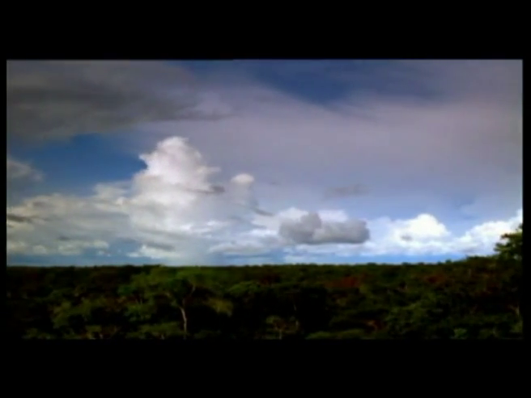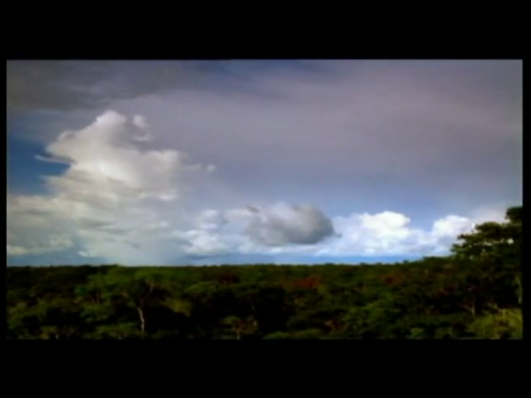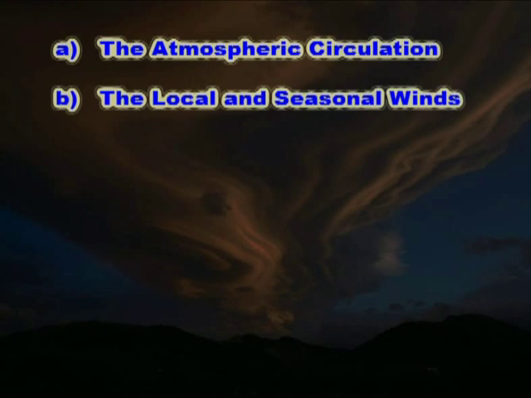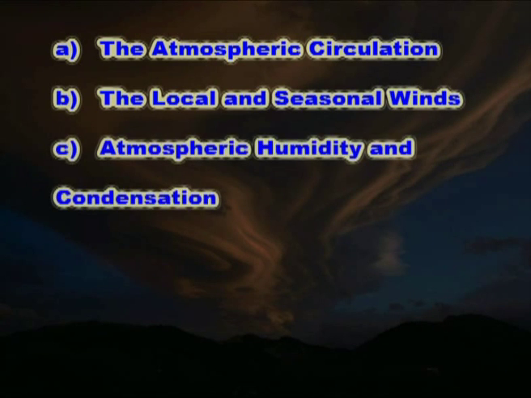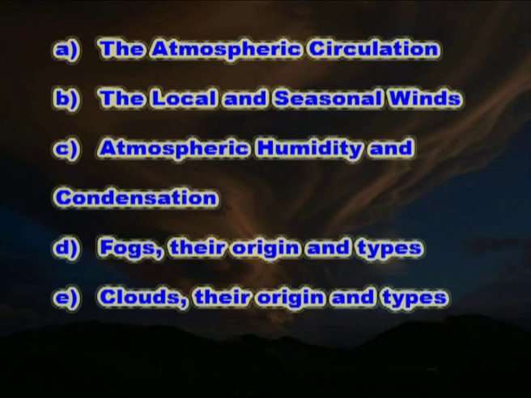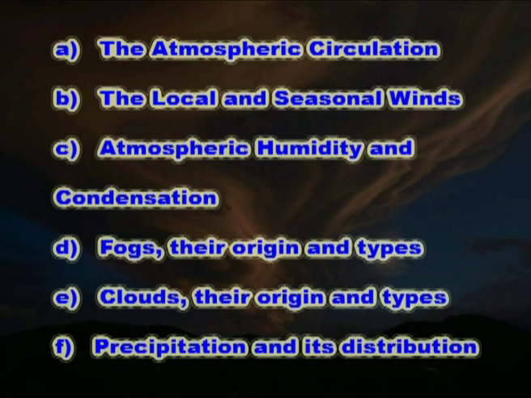Let us see the second part, the dynamics of the atmosphere. Under the concept of dynamics of the atmosphere, the following aspects are to be understood: the atmospheric circulation, the local and seasonal winds, atmospheric humidity and condensation, fogs, their origin and types, clouds, their origin and types, precipitation and its distribution. Let us see the first part of atmospheric circulation.